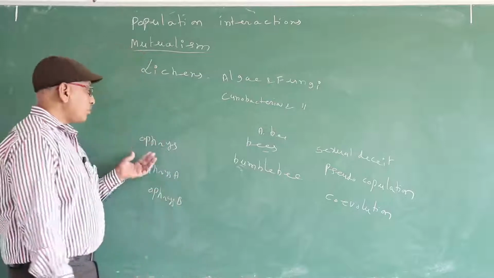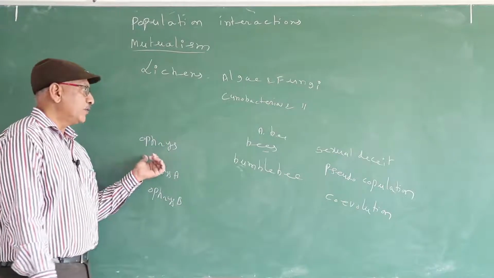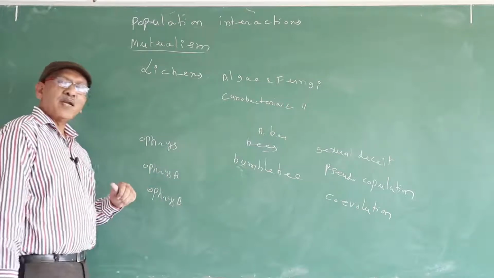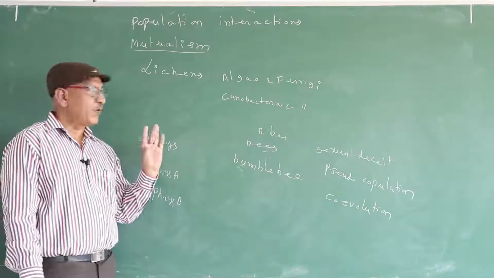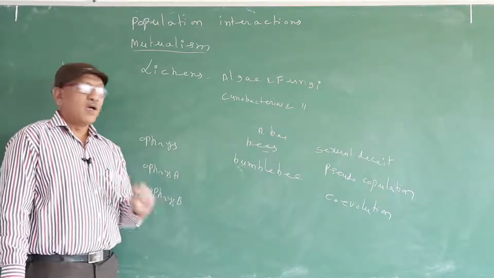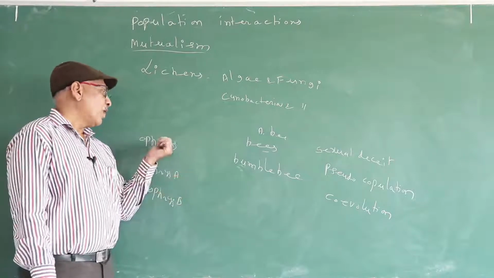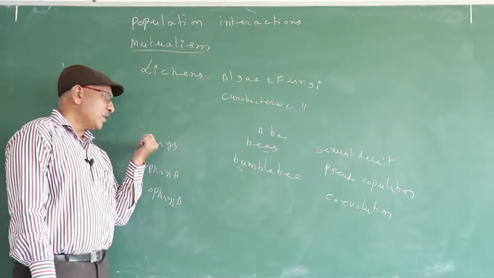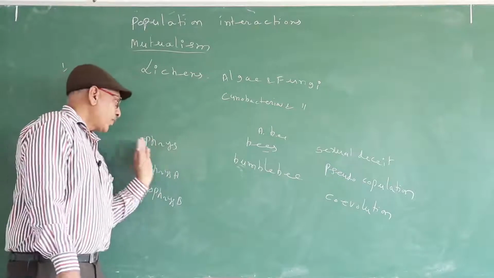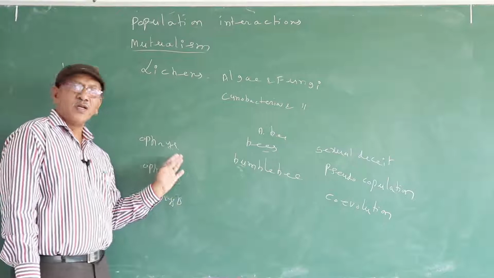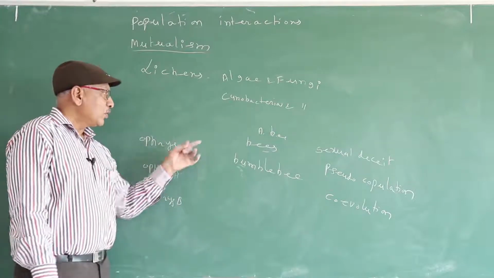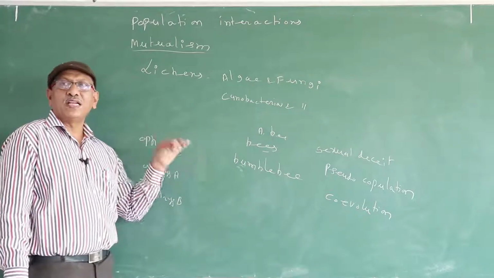Once again, Mediterranean orchid Ophrys and pollinator bees and bumblebees. One of the petals of the Ophrys resembles a female bee in some species, a female bumblebee in other species. Now the male bee copulates with the petals of the Ophrys. In this manner, it is involved in pollination, and the plant species is benefited. The male bee fulfills its sexual desire.